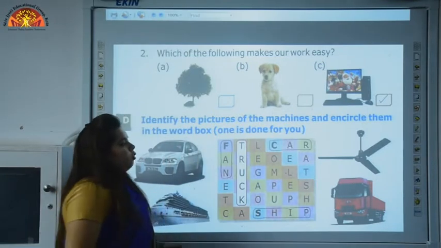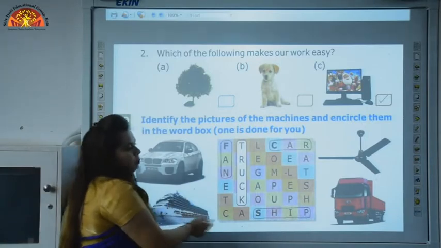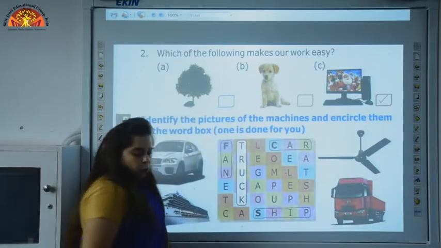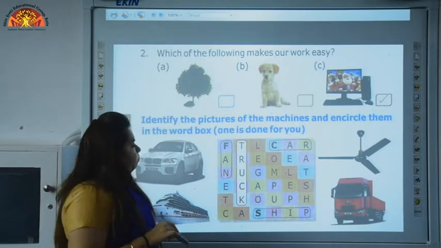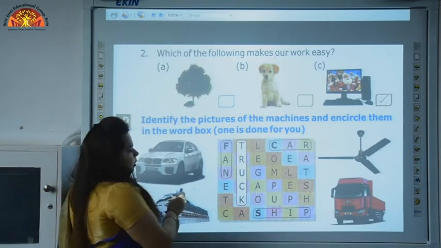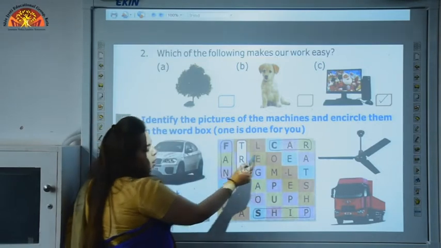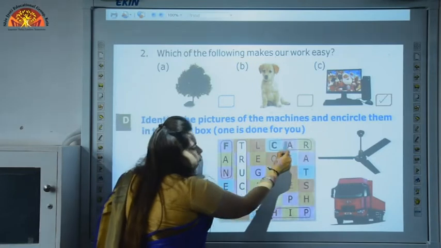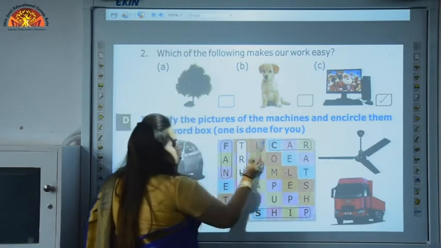One is done for you and we have to identify the pictures. Children, you can see 4 pictures over here. What we have to do? We have to mark them, we have to encircle them. Now you can see this picture. This is a picture of car. Let's see where is car? It's here. So we will mark car, C-A-R, car.